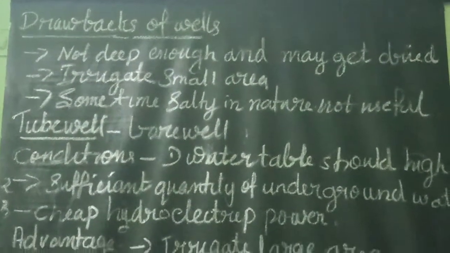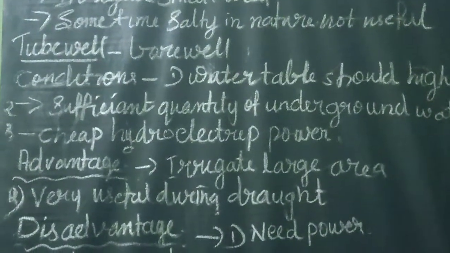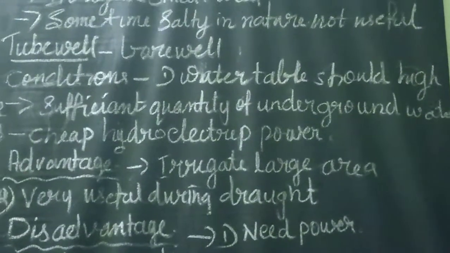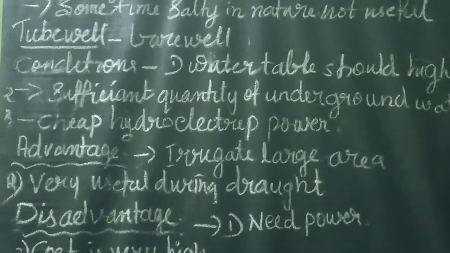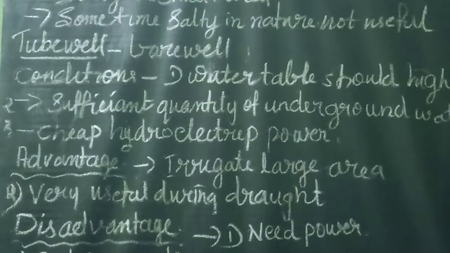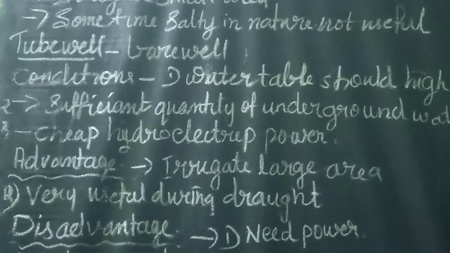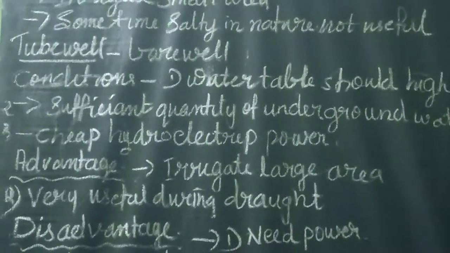Okay, now next, which are the chief areas of well irrigation? It is prevalent in the northern plains. Mainly, well irrigation is popular in the northern plains. It is most popular in the states of UP, Haryana, Punjab and Bihar. It is also found in West Bengal, Gujarat, Maharashtra, Madhya Pradesh, Andhra Pradesh, Telangana and Tamil Nadu.